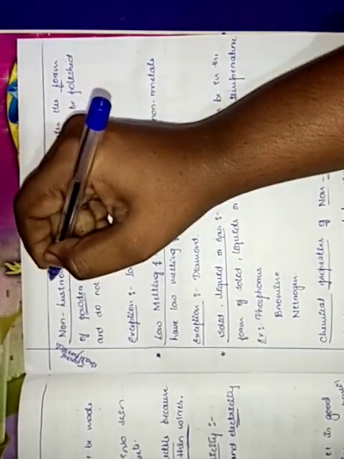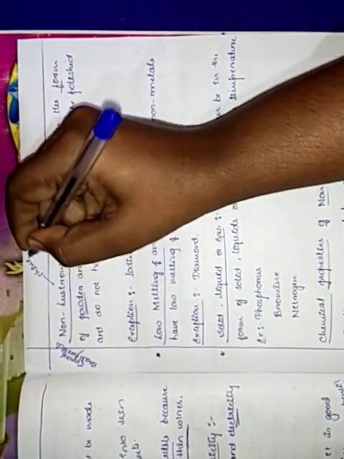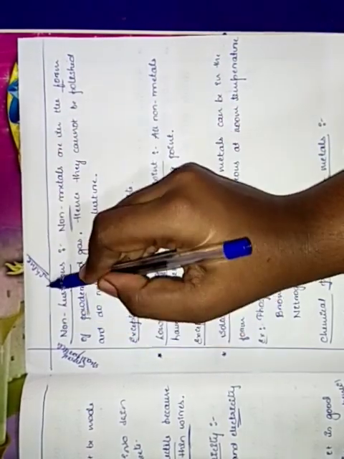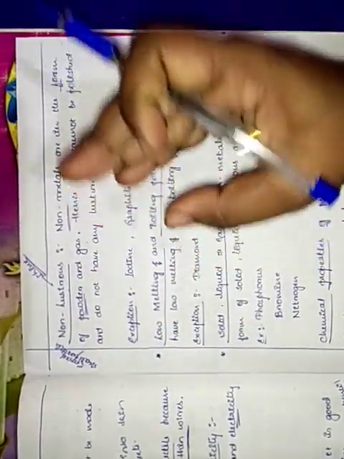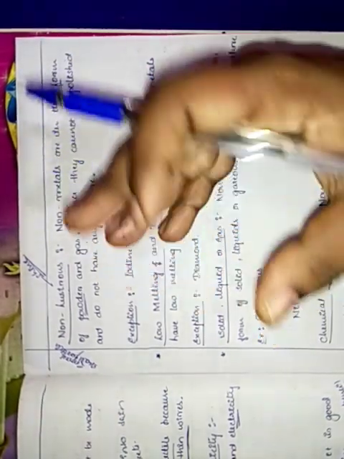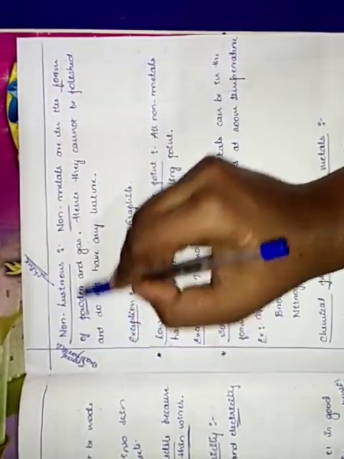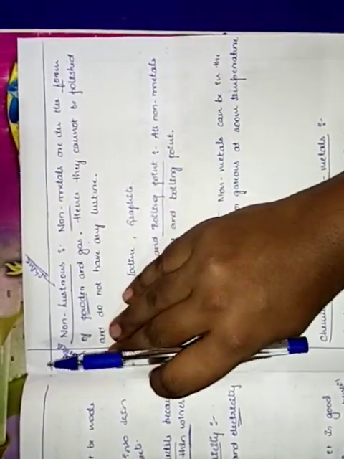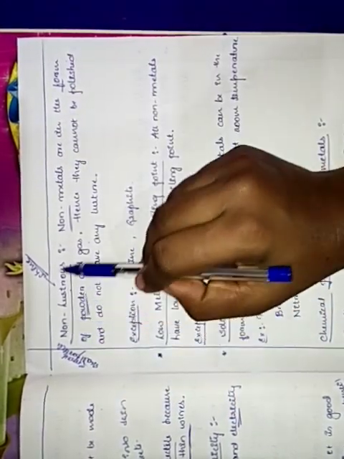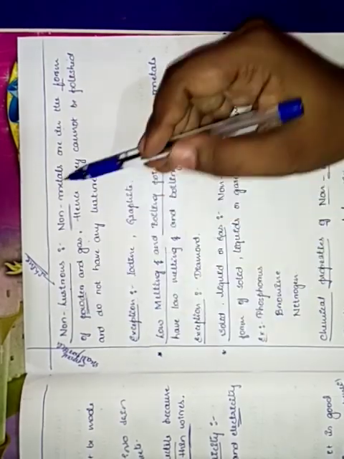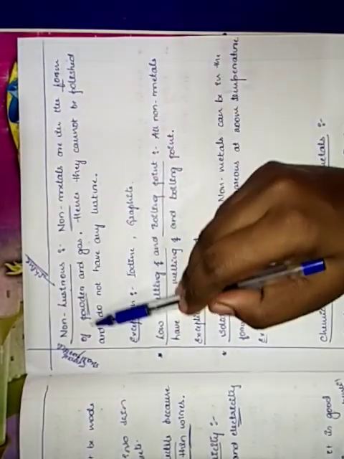Lustrous means shine, isn't it? When there is shine in a metal, that we call lustrous. When a non-metal is there, it doesn't contain any shine. For that we call it non-lustrous. Got it? Any non-metal which does not give shine, for that reason we call it non-lustrous. Non-metals are in the form of powder and gas.